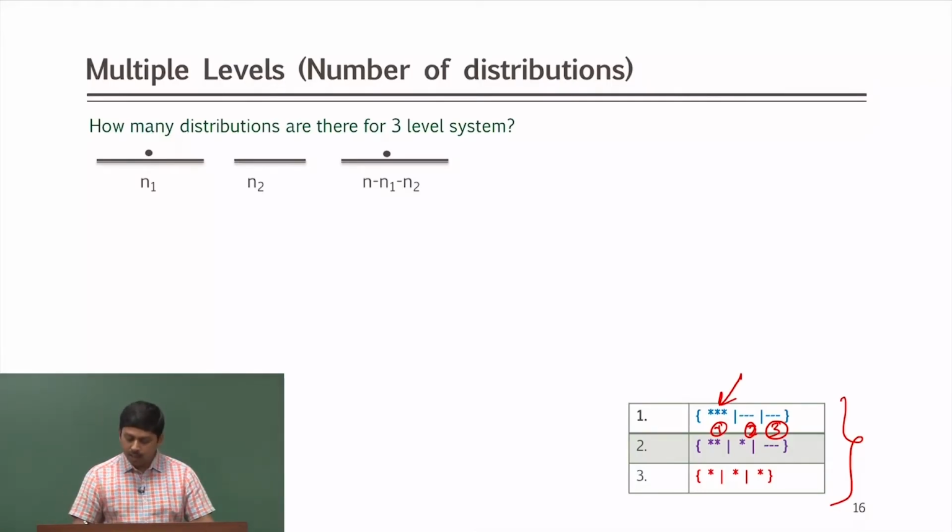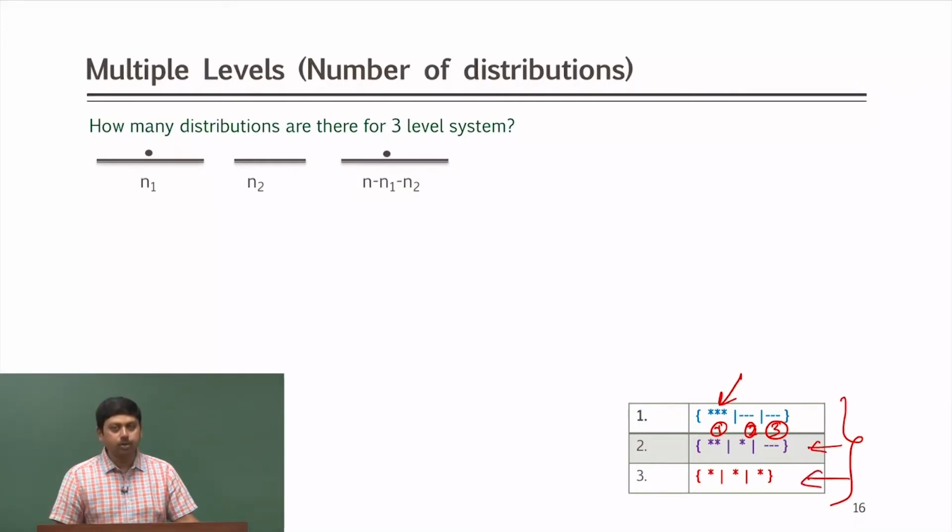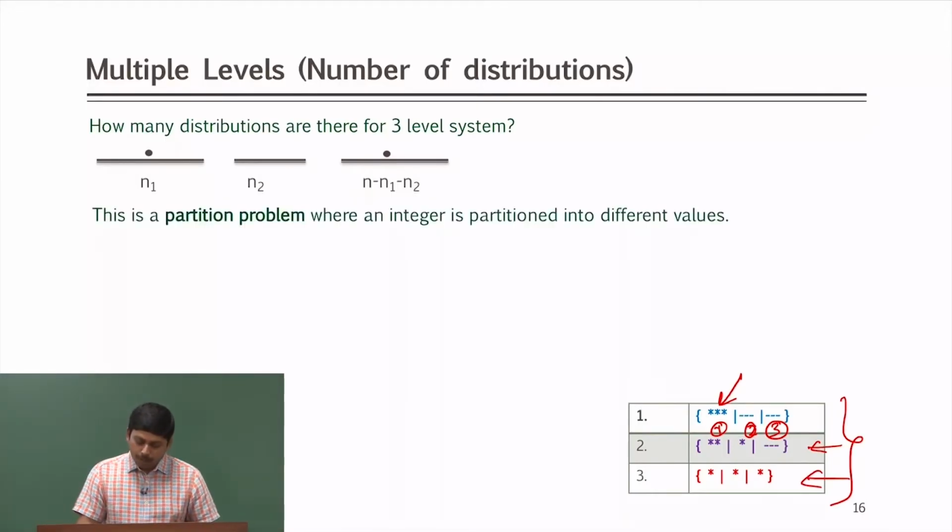So here we are talking about both being indistinguishable. Since the labels are also indistinguishable, it does not matter which box these 3 stars belong to, it will give you the same value. 2 stars, 1 star, the boxes are indistinguishable, so it does not matter. So the problem of figuring out how many possible distributions there are, when there is no energy constraint, is a problem of partitioning an integer.